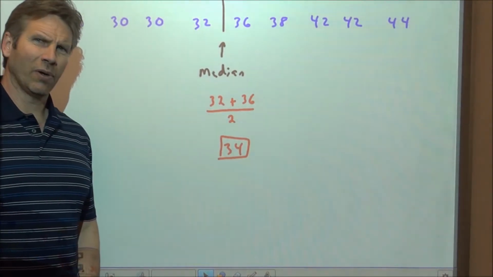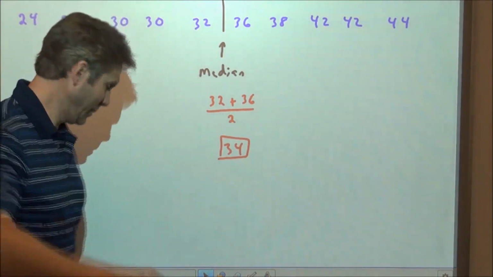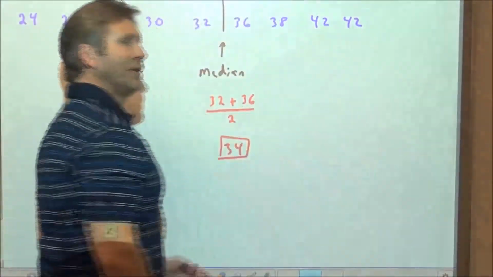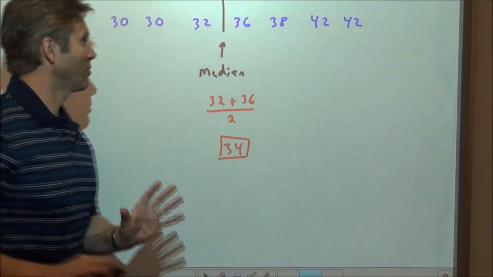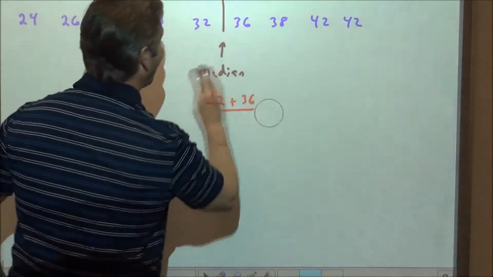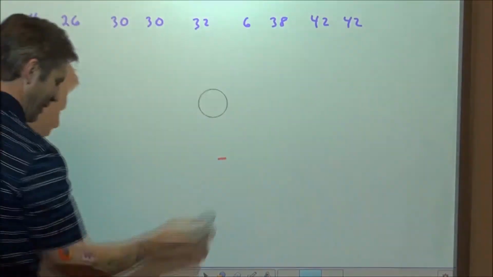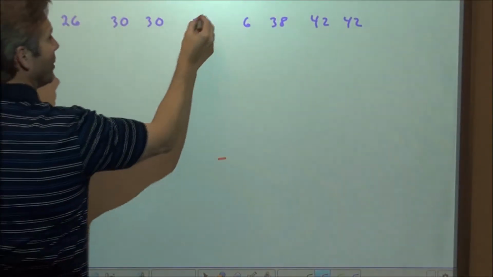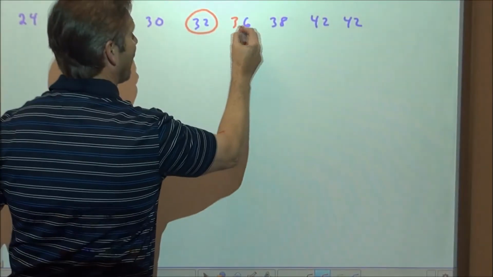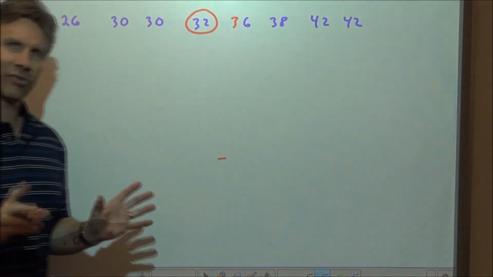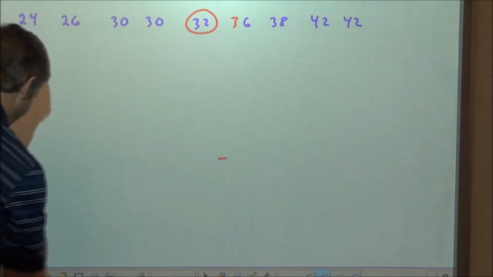Now if there were an odd number of scores, we'd only take the score that's in the middle as our median. Clearly you can see now there's only 9 scores. There's no longer an even number of scores, there's only 9. So now if we were to find the median, it's the score in the middle. And the score in the middle would be the 32, because there's 4 below and there are 4 above. So with an odd number of scores, there's only 1 score in the middle that's the median.